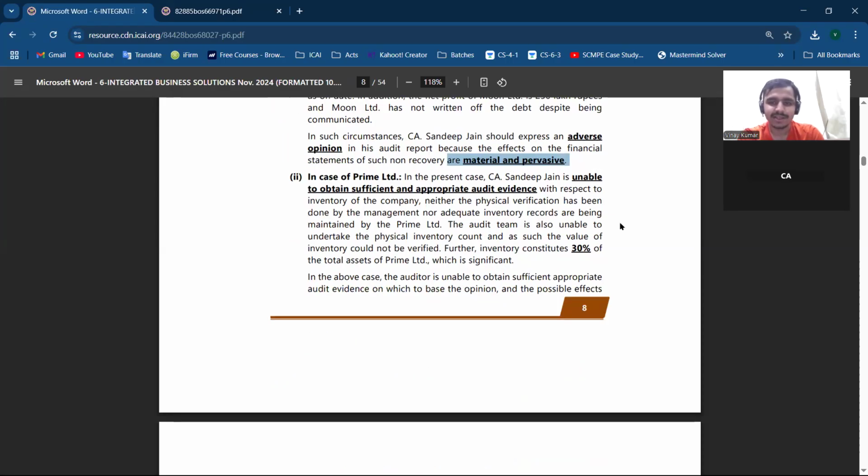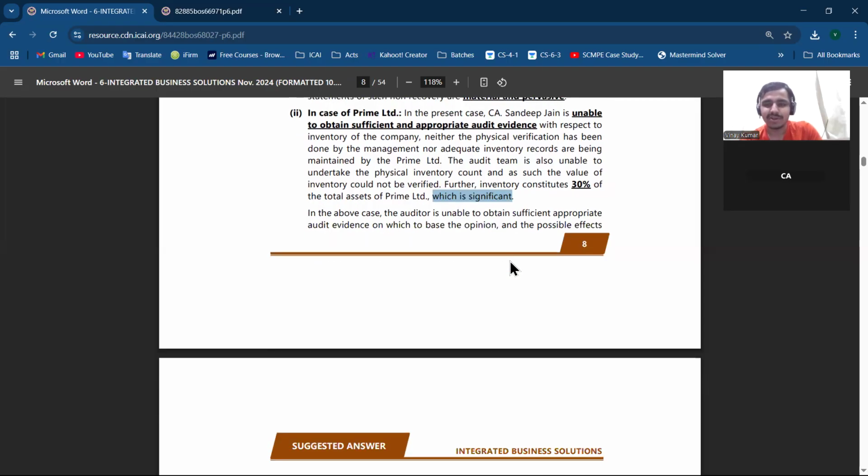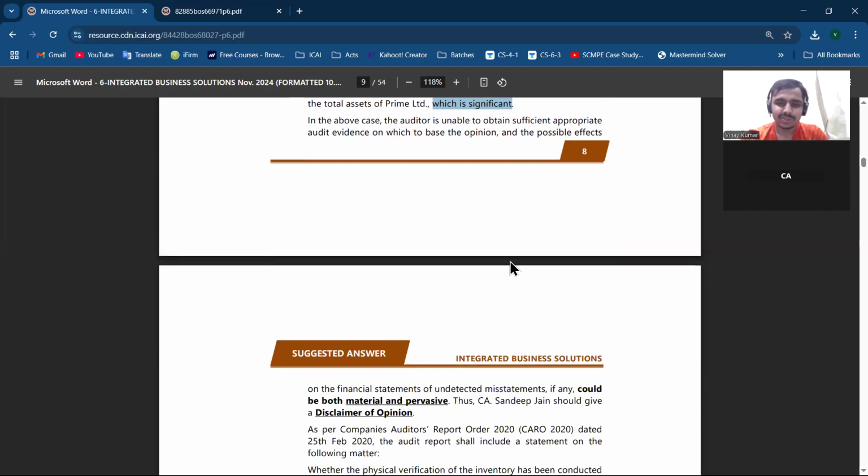Similarly in the second, 30% of the value constitutes a significant area, which we have to represent. It is not given what the materiality is, but we have to state that 30% of the total assets is a significant area. What if it was covering only 1 or 2%? We can't just say that we will give a disclaimer because we are unable to obtain the SAE. So similarly, we have to conclude on this basis also.